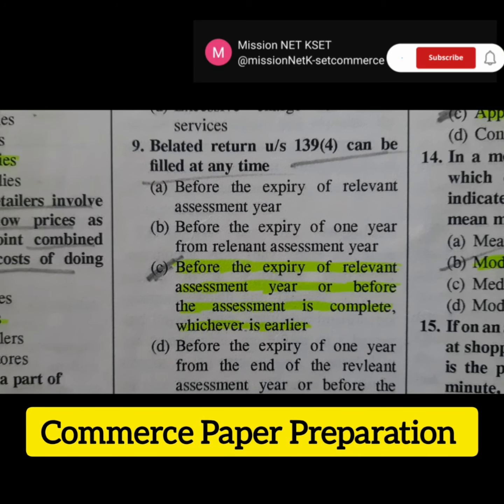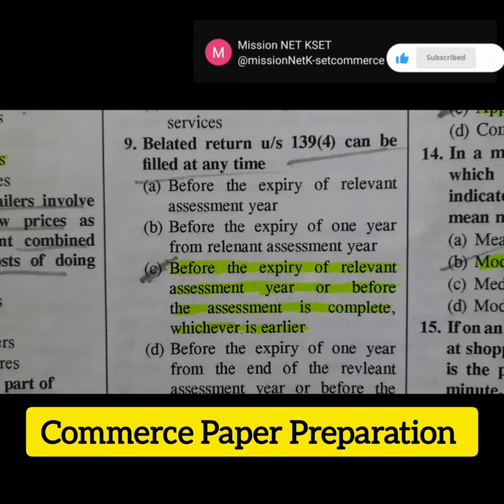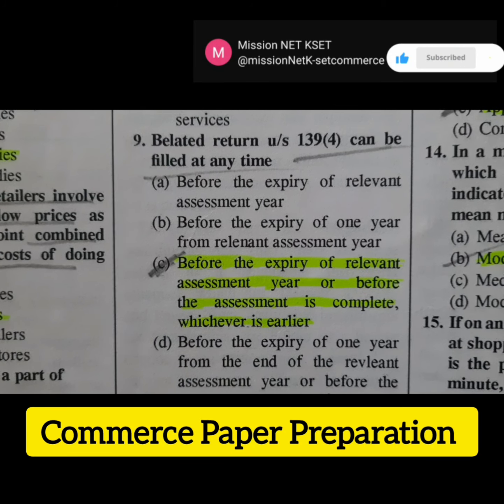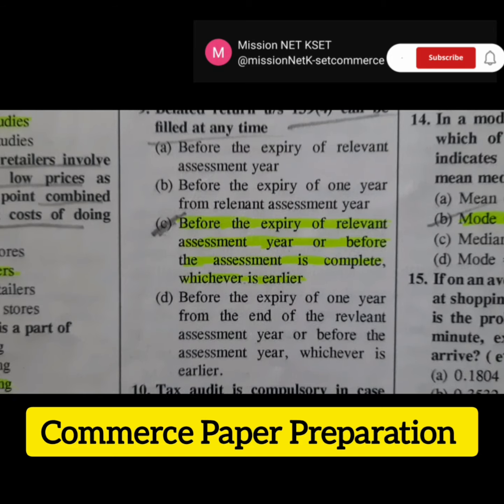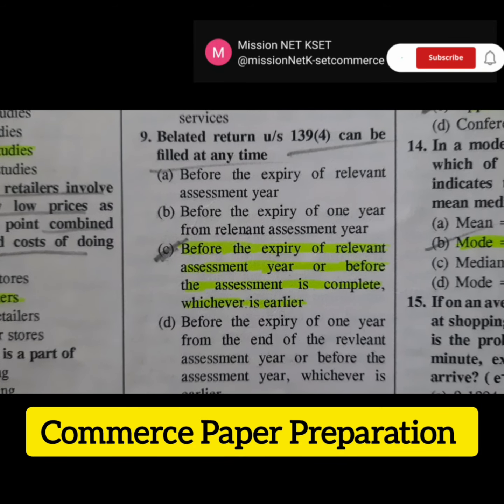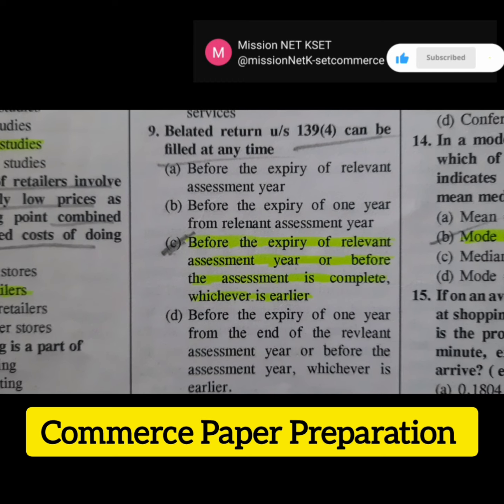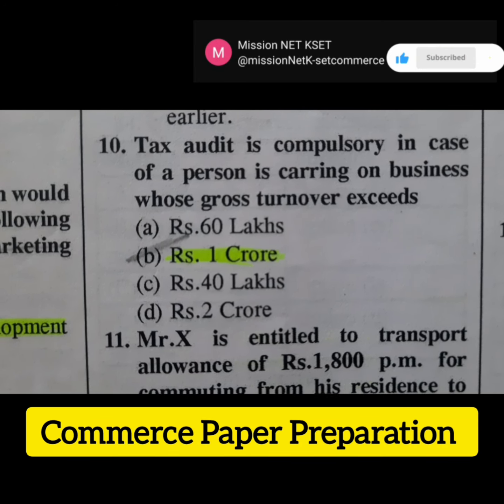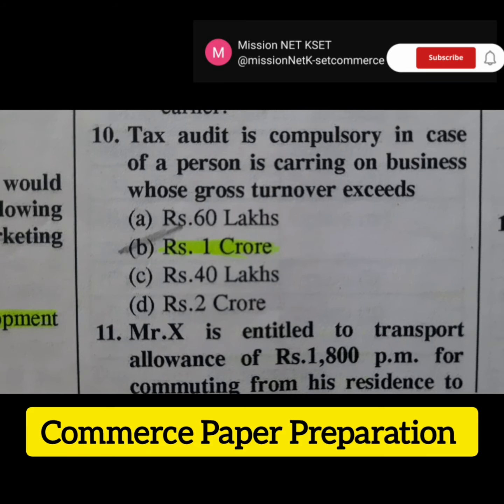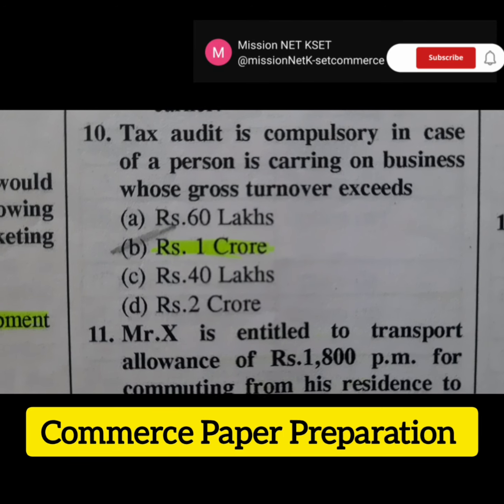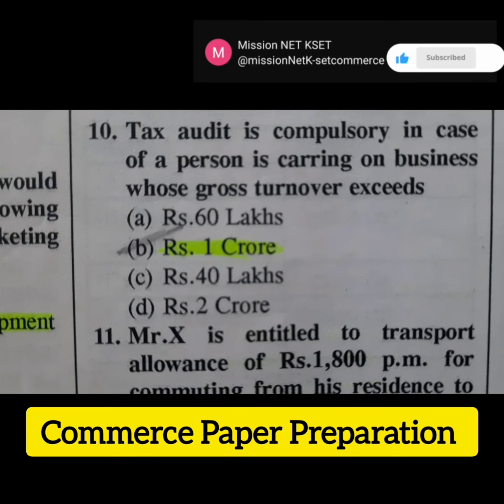Then the next question is belated returns under section 139 subsection 4 can be filed at any time. Here four options are given below. So the right answer is option C, before the expiry of relevant assessment year or before the assessment is complete, whichever is earlier. The next question is tax audit is compulsory in case of a person carrying on business whose gross turnover exceeds. Here four options are given below. So the right answer is option B, rupees 1 crore.